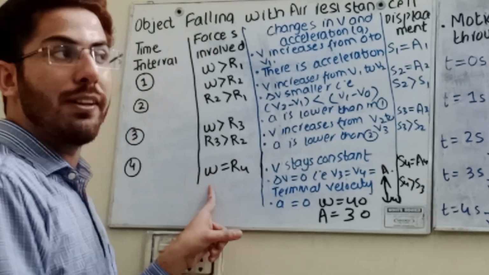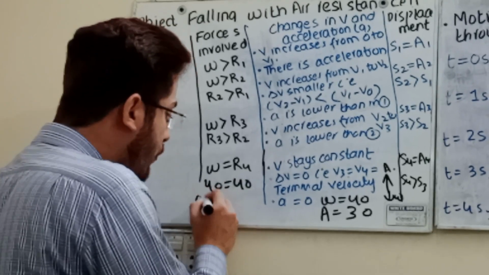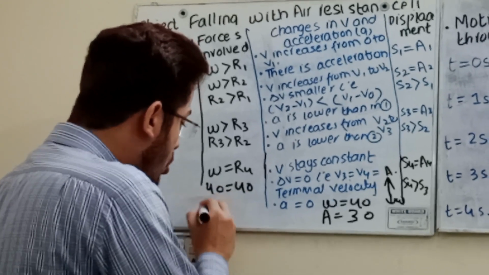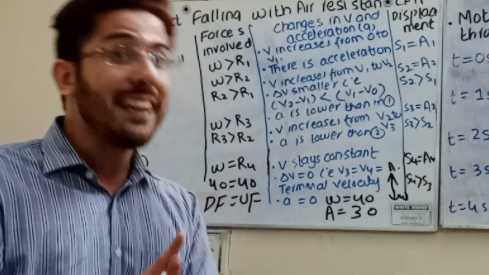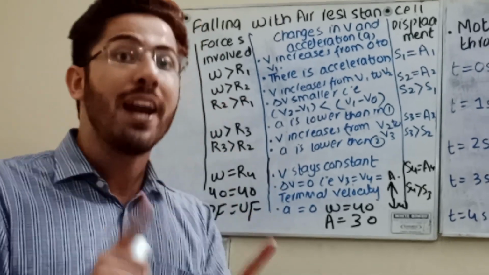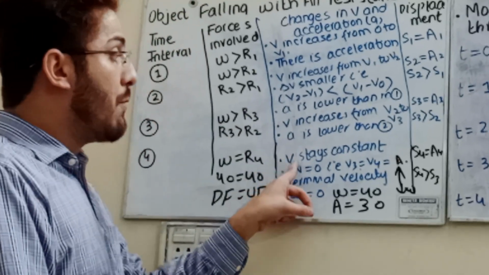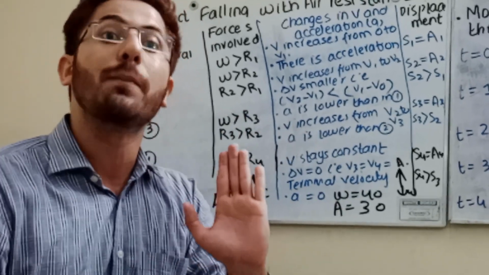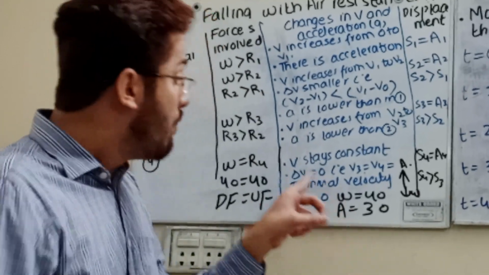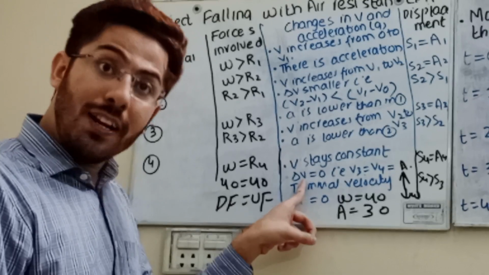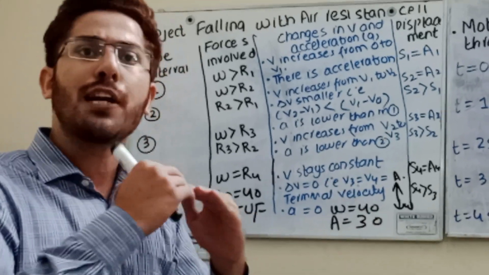Now at this point, weight, 40, is equal to the upward force, so the downward force is equal to the upward force. Are you getting my point? When the forces are balanced, student, remember, velocity stays constant. It means that the body will move at constant velocity, and the change of velocity, final minus initial velocity, will remain 0. Why? Because the forces are now equal.